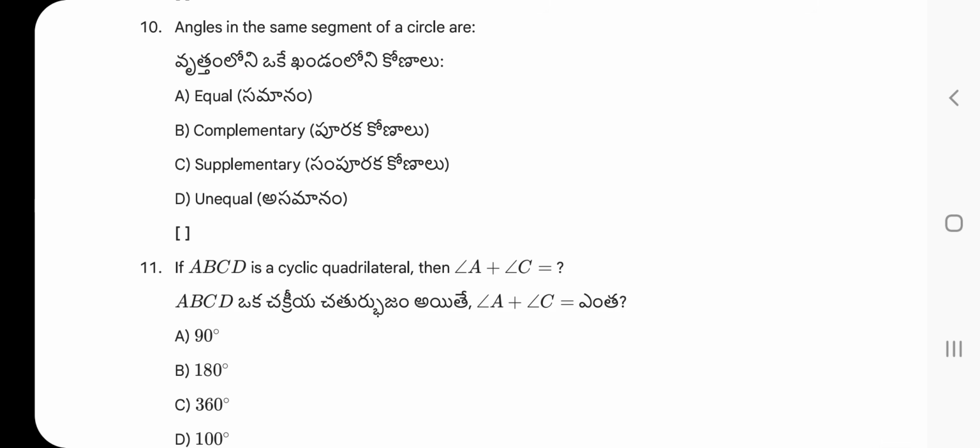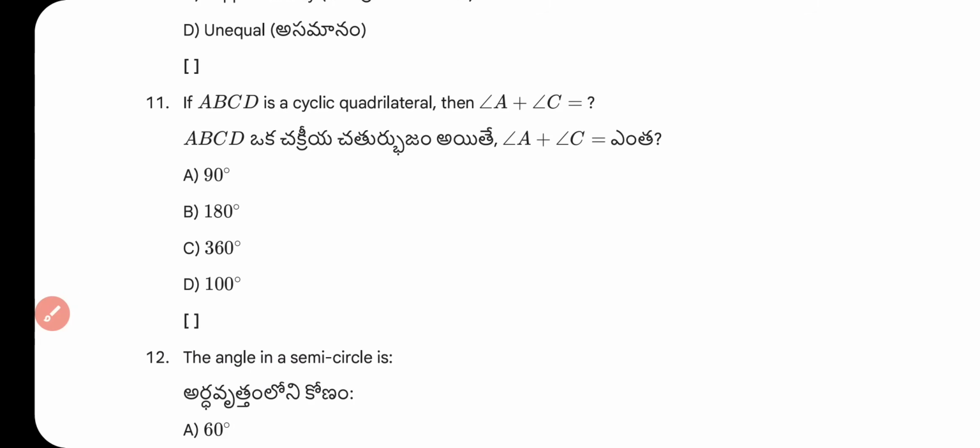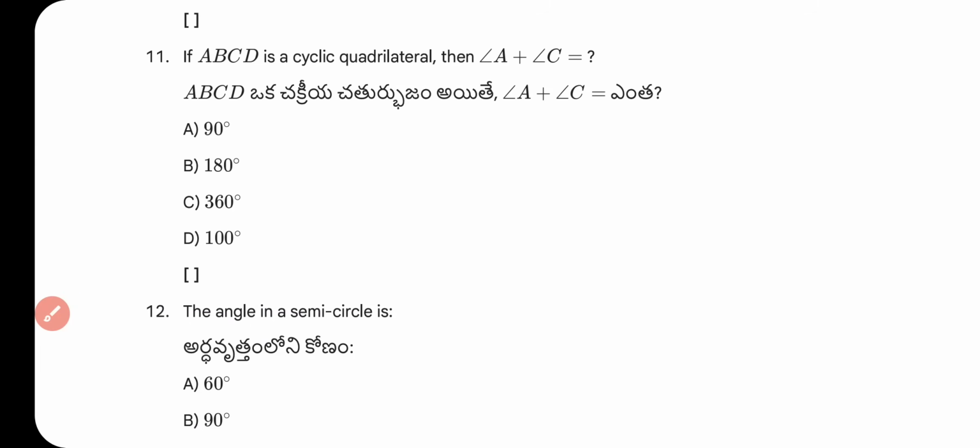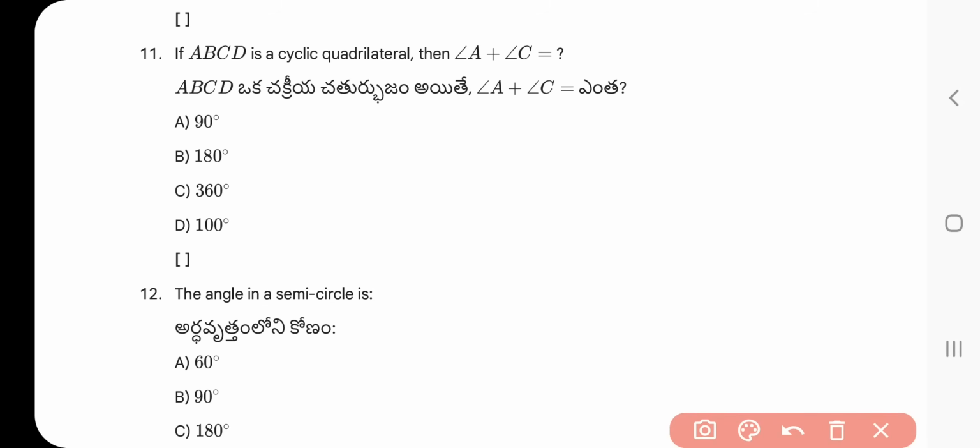Question number 11. ABCD is a cyclic quadrilateral, then angle A plus angle C equal to 90 degree, 180 degree, 360 degree, 100 degree. What is the right answer? Right answer is 180 degree. A key property of a cyclic quadrilateral is that opposite angles are supplementary, meaning their sum is 180 degree.